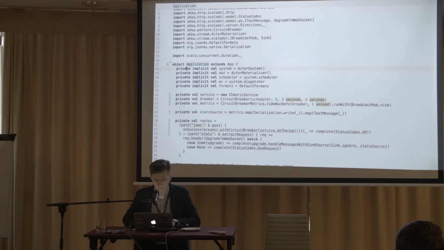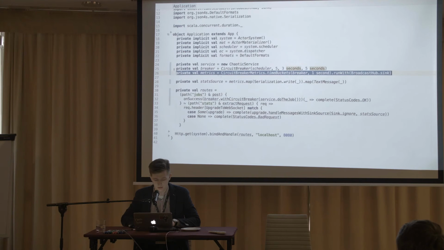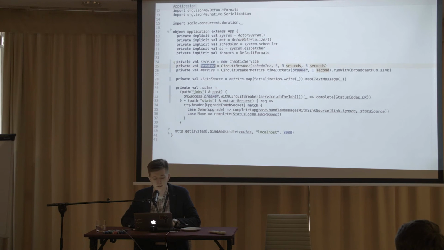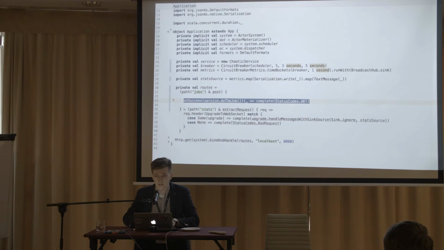Okay. So we have a service. We have a circuit breaker which we are using to protect the service, and we have these metrics, which I will describe in a couple of seconds. So what we are going to do, we have this breaker, and we are exposing an HTTP API from our application. So when there is a POST on jobs, normally, if you do not use the circuit breaker, you will just do something like this. So just push the call from the HTTP to the service and wait for something to happen.